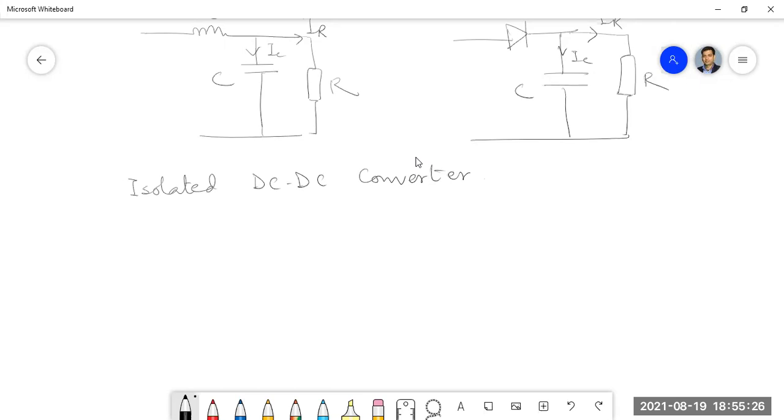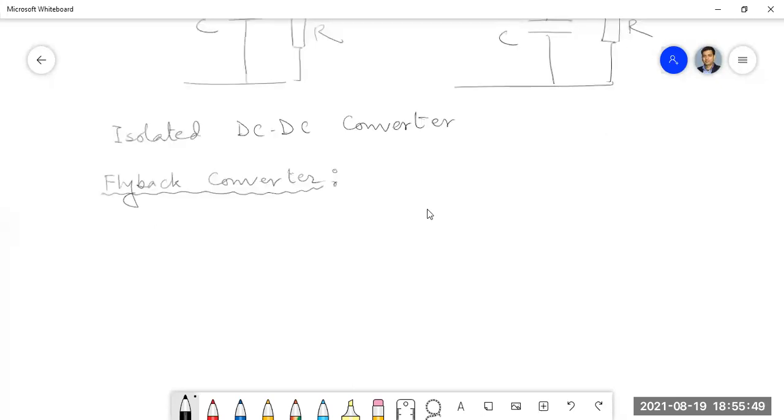One very important isolated DC-DC converter is the flyback converter, which is very much used in practical applications. Now we will approach the flyback converter from our non-isolated DC-DC converter, the buck boost type.